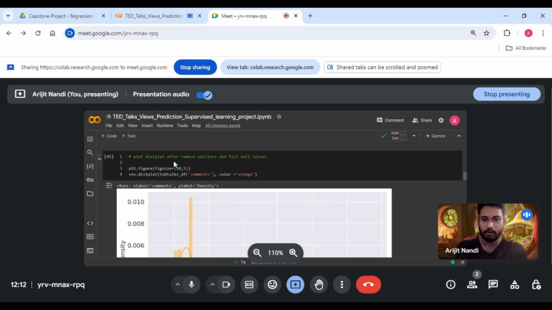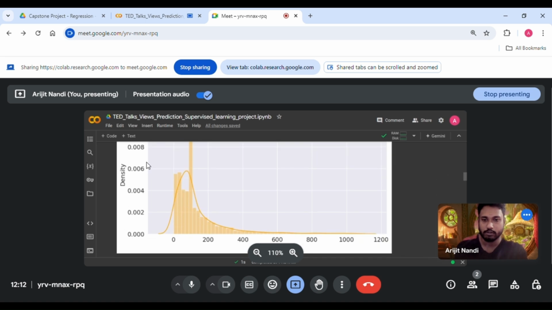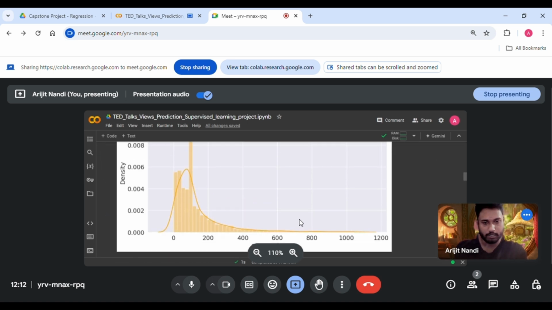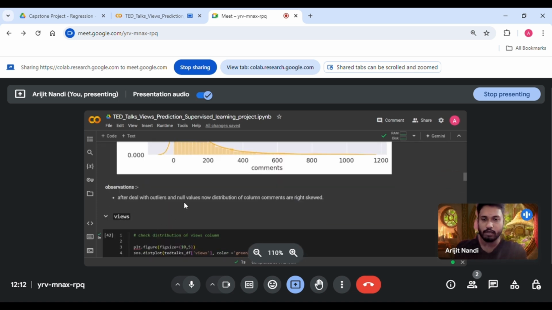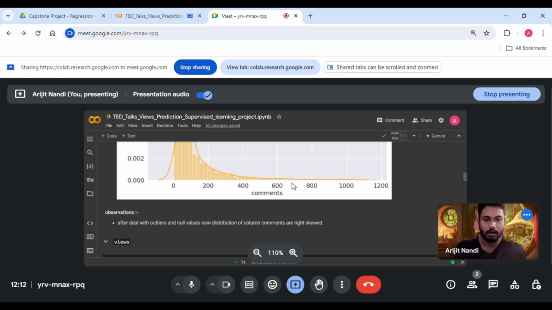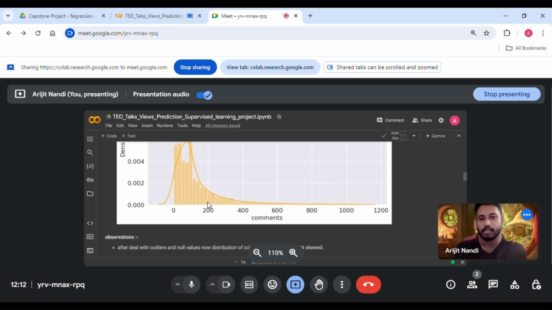I'm plotting after removing outliers and filling null values. So this is how the comments column now looks. It is still right skewed, but it is better than the one above. So after dealing with outliers and null values, the distribution of the comments column is right skewed. It is not highly right skewed, but it is right skewed.